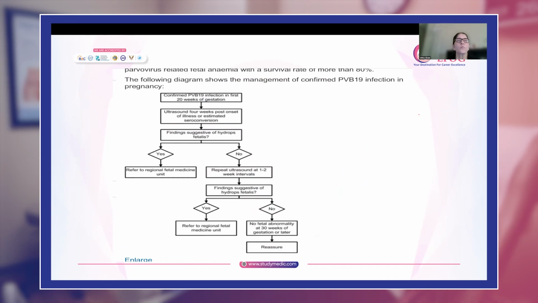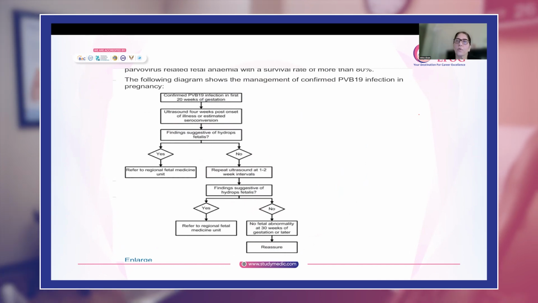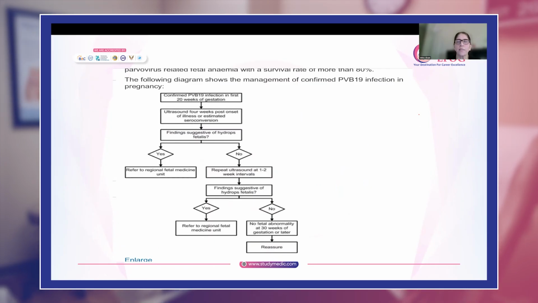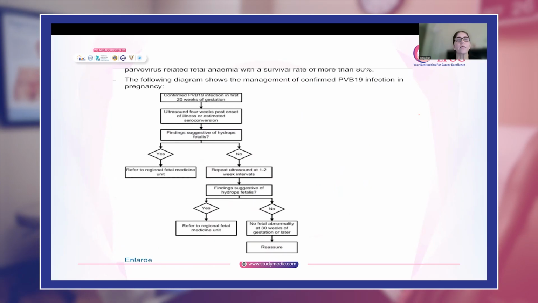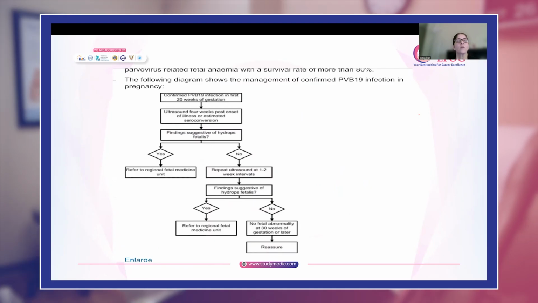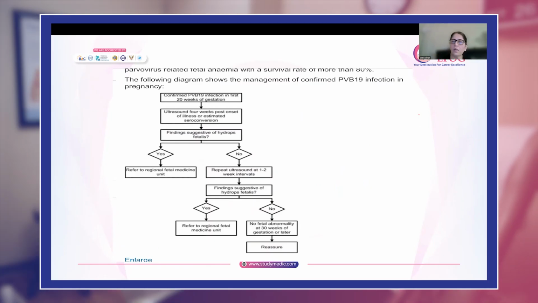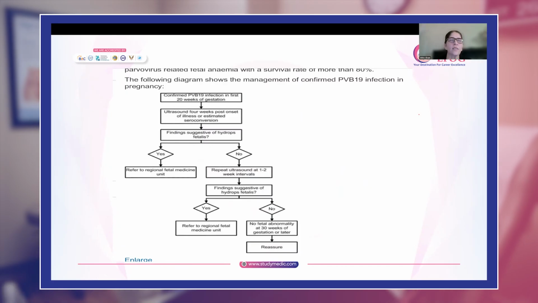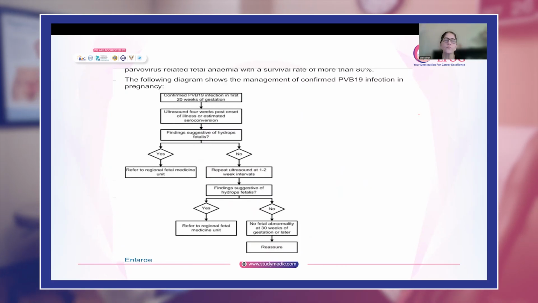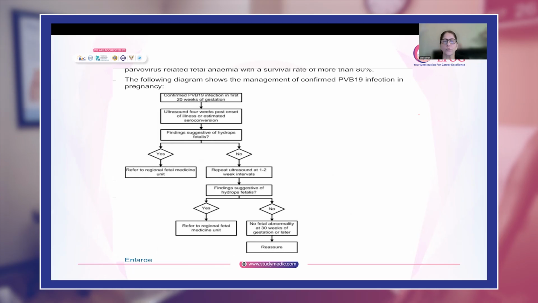So you will do an ultrasound after 4 weeks of the illness or post estimated seroconversion, looking for any evidence of hydrops fetalis. If there is evidence of hydrops fetalis, you will immediately refer her to the fetal medicine specialist unit.